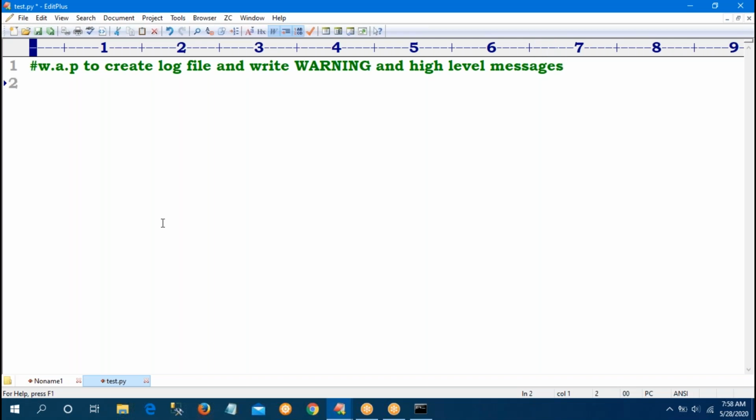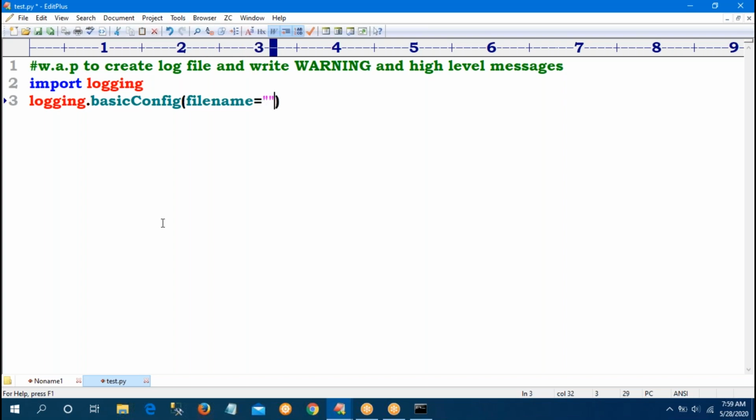First, the logging module, so the import statement: import logging. Now logging.basicConfig is the function. Inside that, the file name.